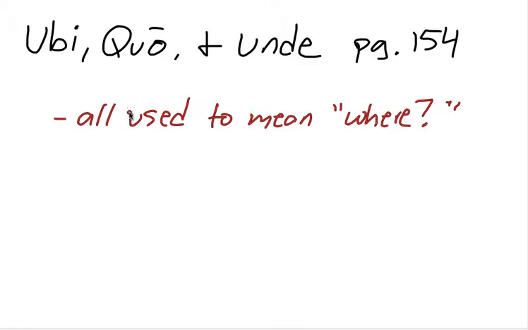All three of these words mean where, but they're used in different ways. I'm going to give you three English sentences that explain how they're used.